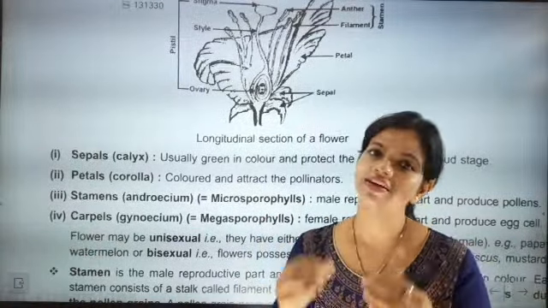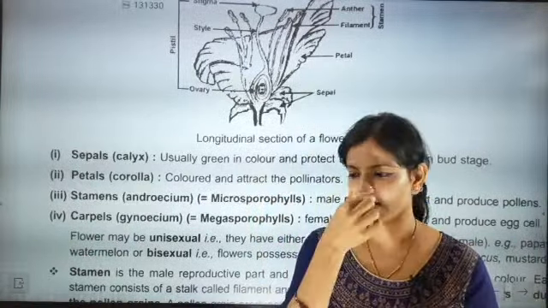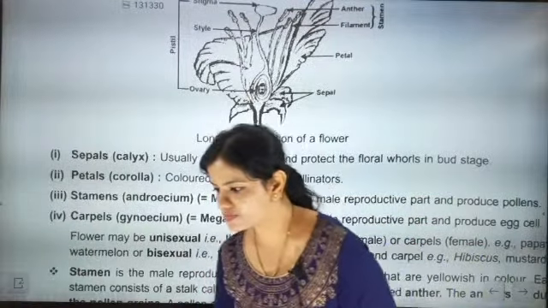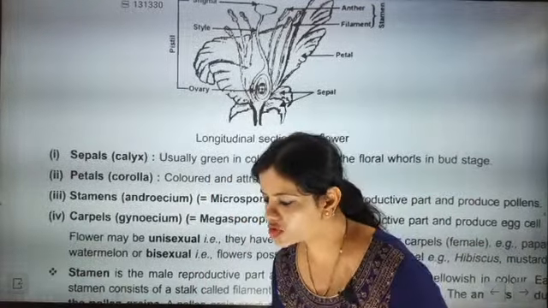And the one where seeds are naked, meaning seeds are outside, they are called gymnosperms. A flowering plant, whereas gymnosperms are not.